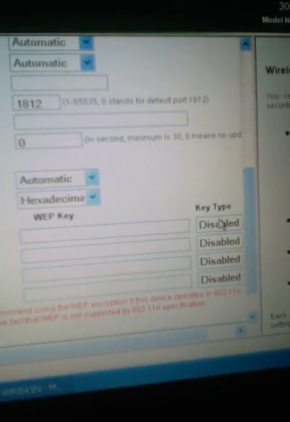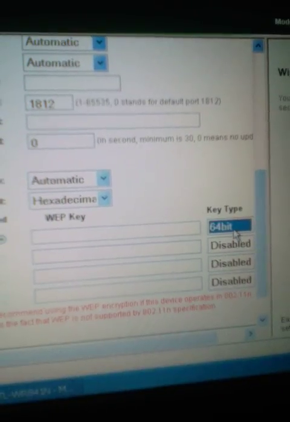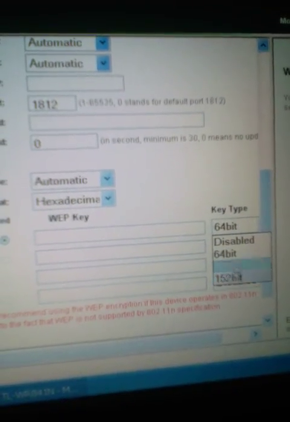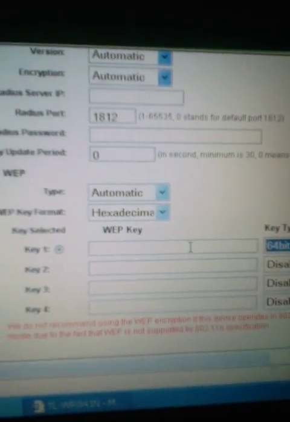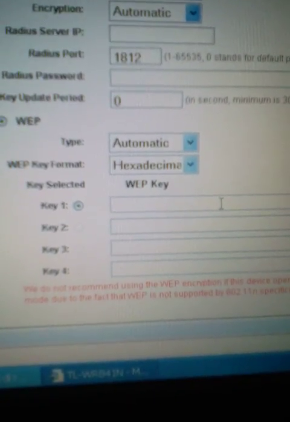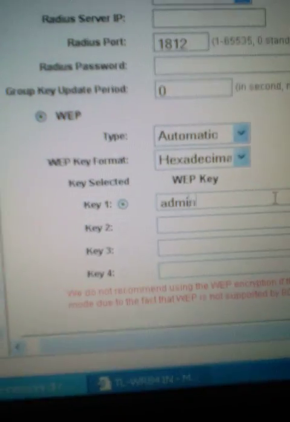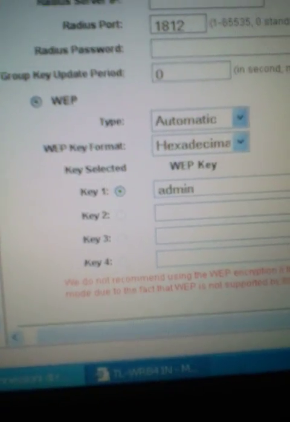Here, type, say enabled. It can be 64 bit, 128 bit, or 152 bit, different types of bit. We are going to use 64 bit here. Let me use admin as a password. Save.